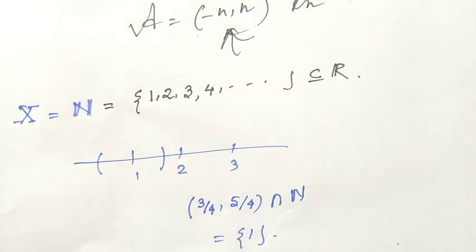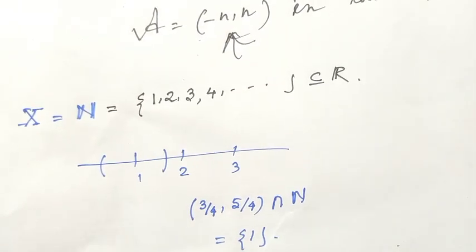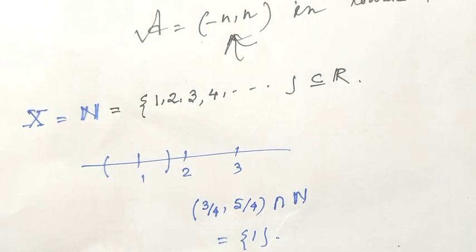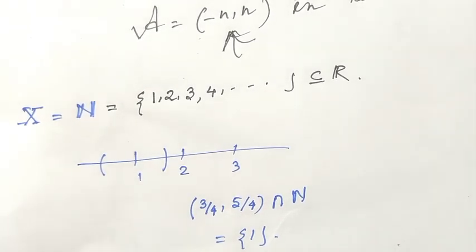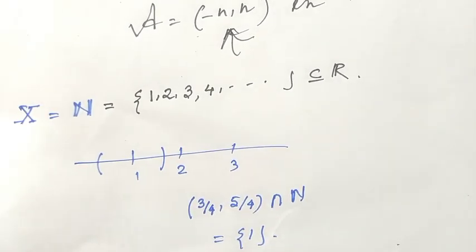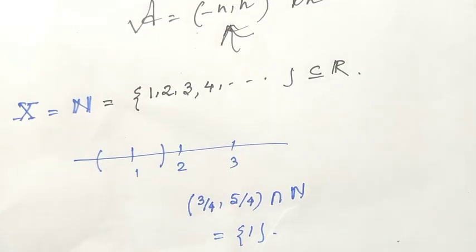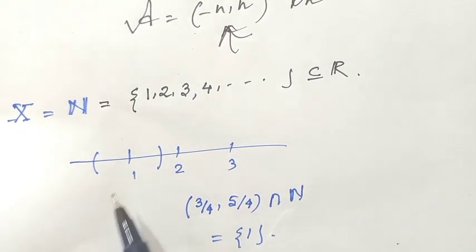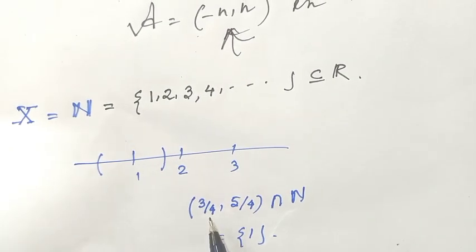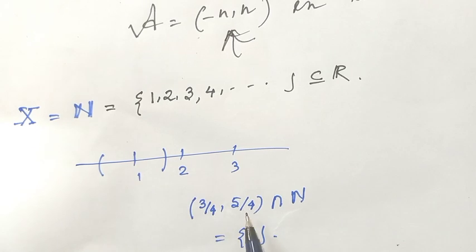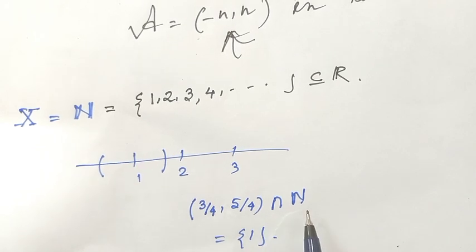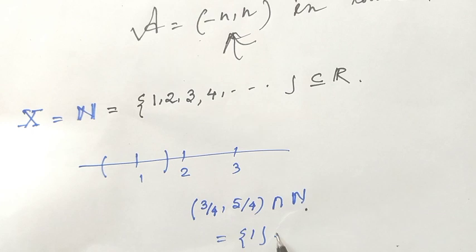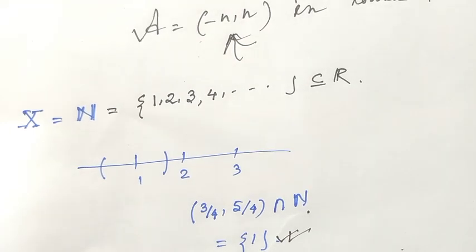Consider X equal to the natural numbers, which is obviously a subset of R, and we all know that in the subspace topology the natural numbers form a discrete space. In my previous video I showed this, because if we consider an open ball (3/4, 5/4) intersected with the natural numbers, this would be the singleton set {1}.